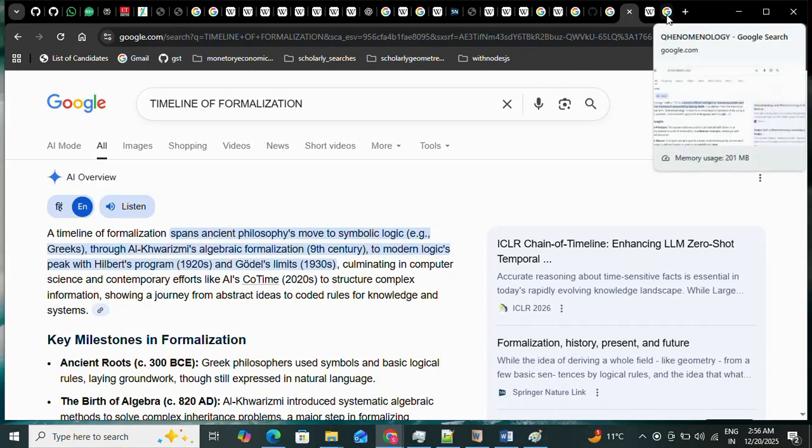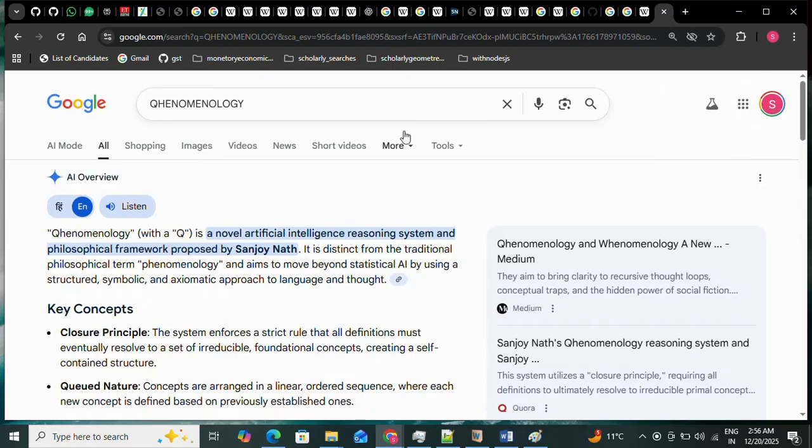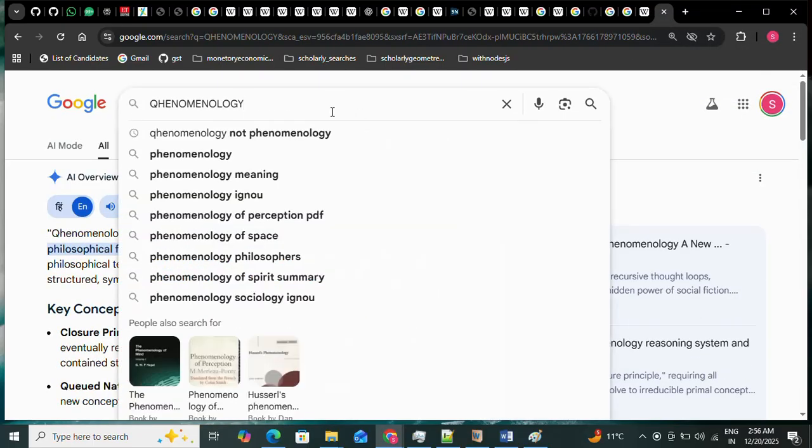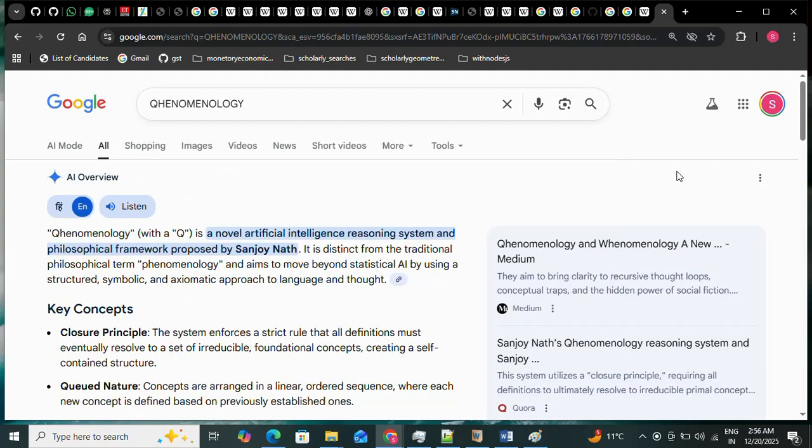Qhenomenology. If you search Google for Qhenomenology, Google will say that Qhenomenology, with a Q, is a novel artificial intelligence reasoning system and a philosophical framework proposed by Sanjoy Nath.